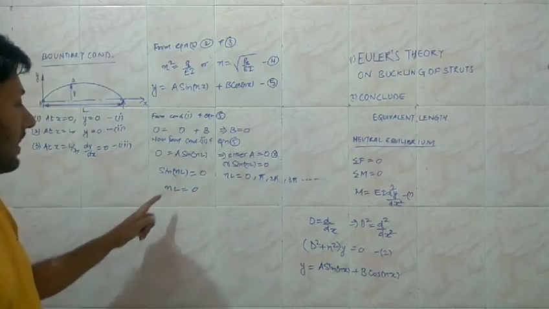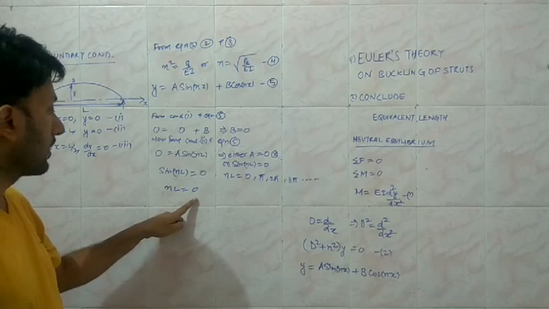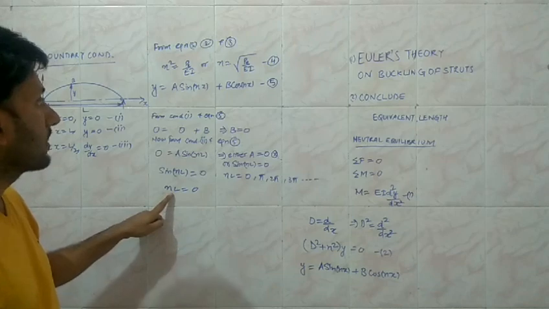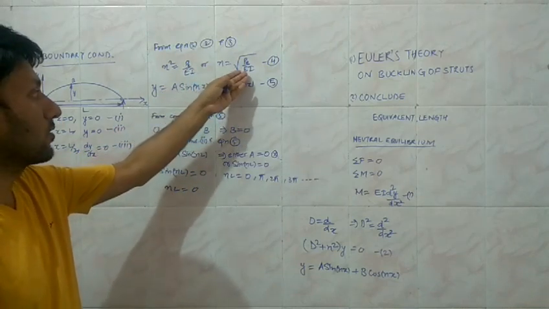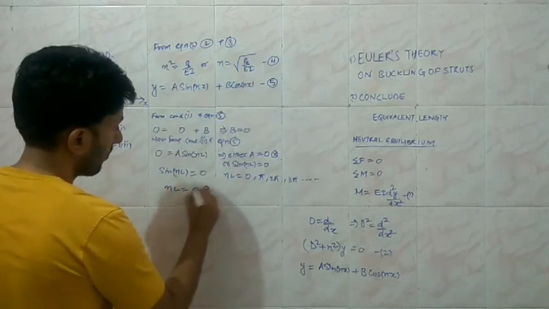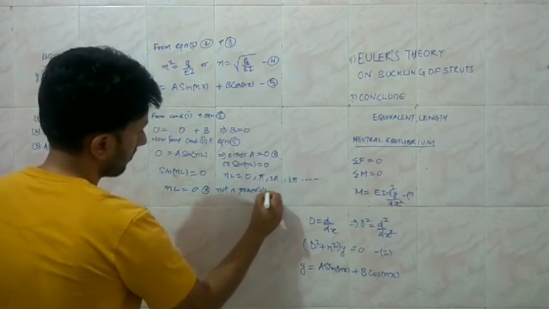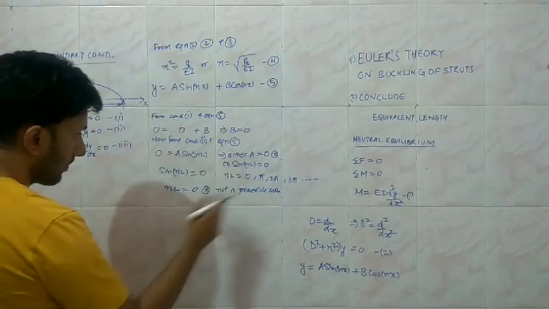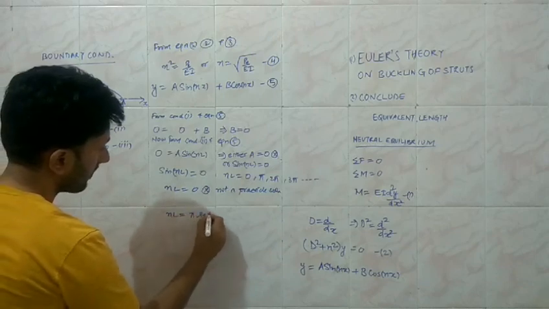So either L should be equal to 0, which is not possible, because physically we are dealing with a column whose length is obviously there, and n should not be equal to 0, because P is the applied load and we are dealing with the constants E and I. So obviously this is not a practical solution. Another solution is when nL is equal to pi radians.